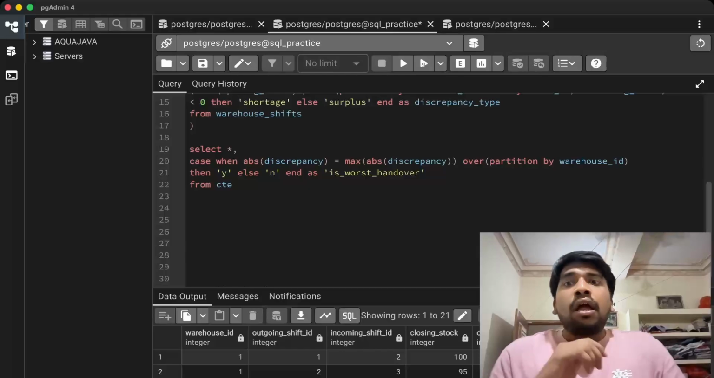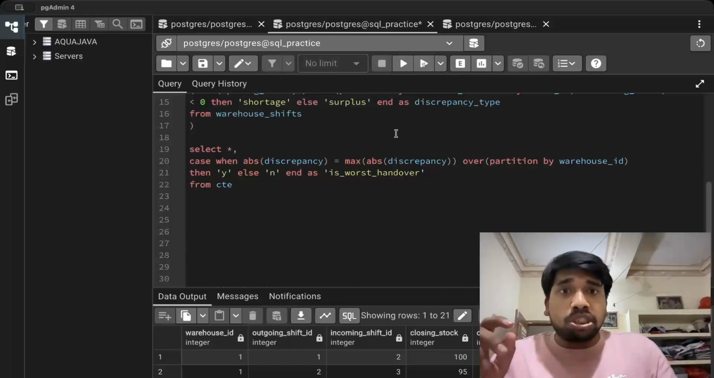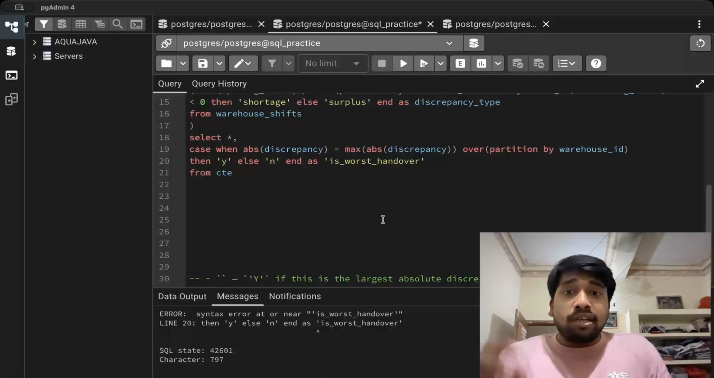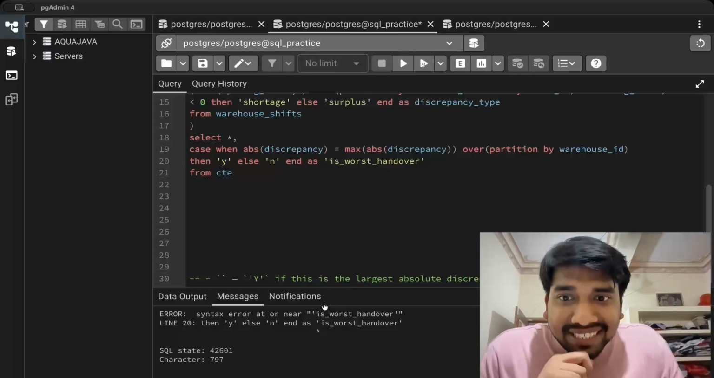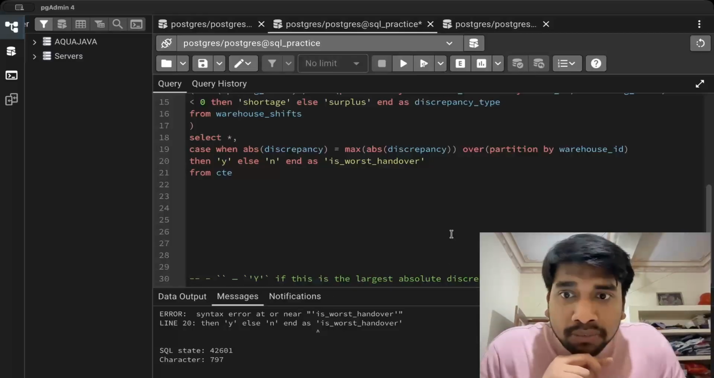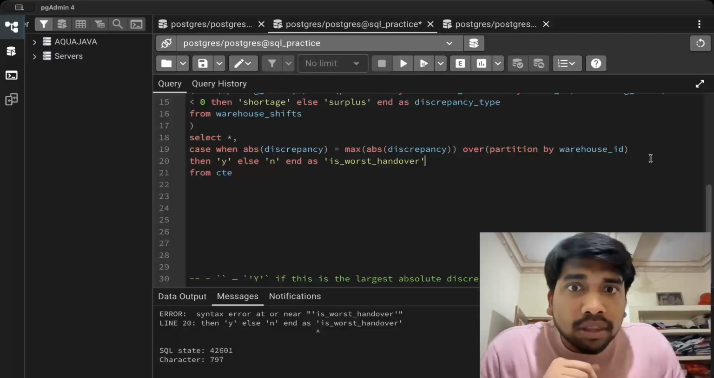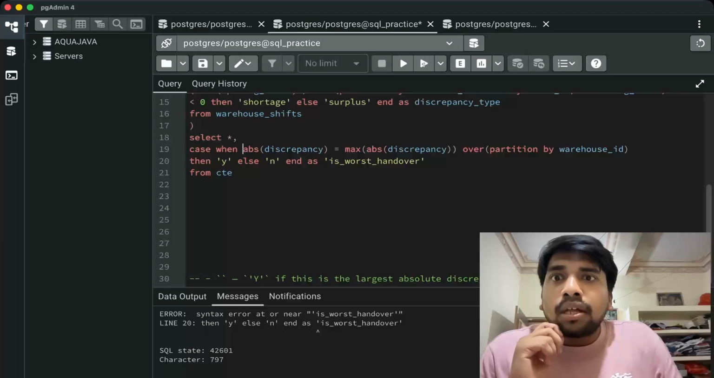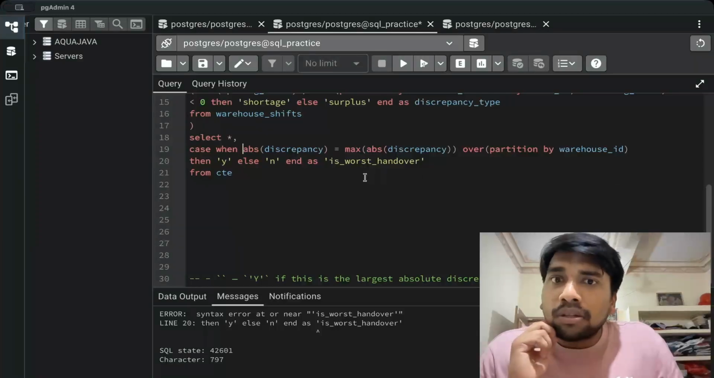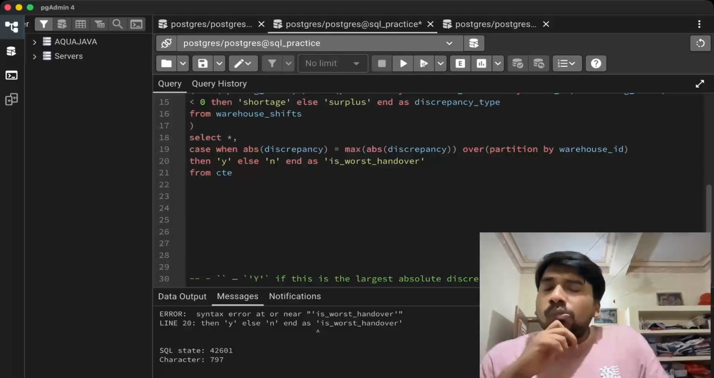Now with this, we have come to the end of our question. But if you think this, then you are wrong. Why? Because what happened? Syntax error at or near is worst handover, line 20. Okay, partition by warehouse ID. What is the problem here?